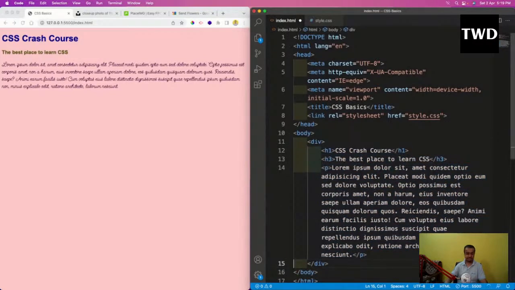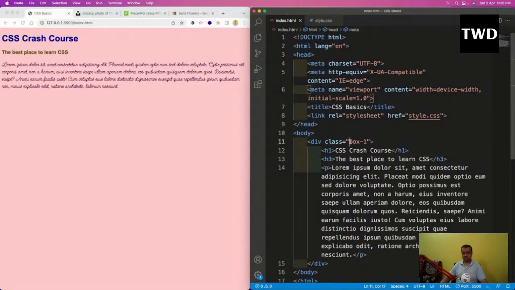Here I'll make it class equal to box one, then save it. So this class equal to box one I've given. I have given h1, h3, p, and I can take it anywhere. But this class equal to box one I've given.